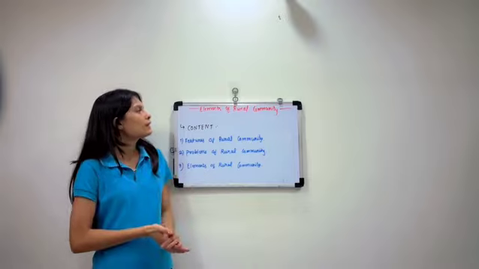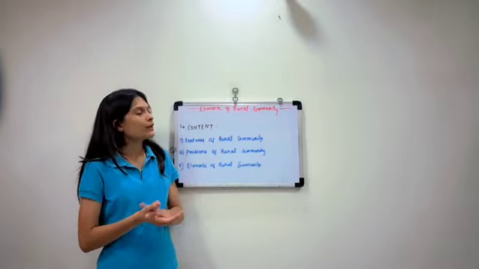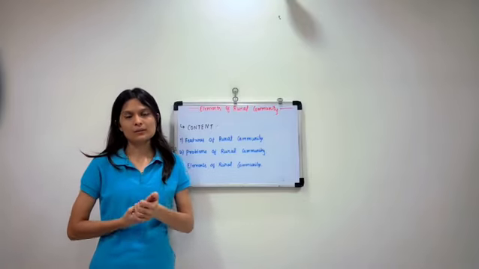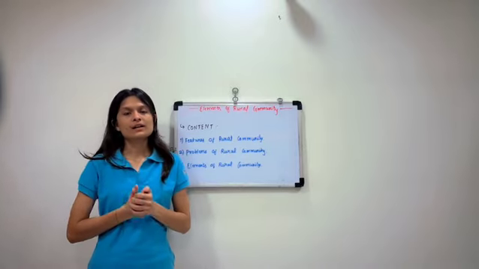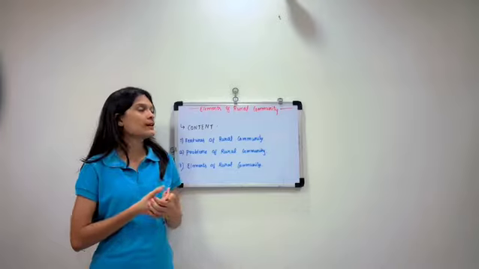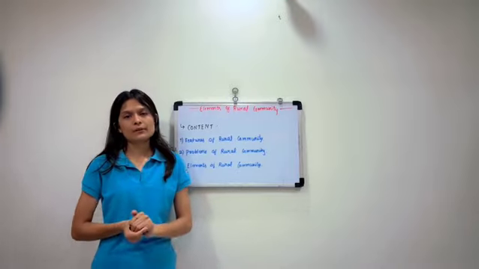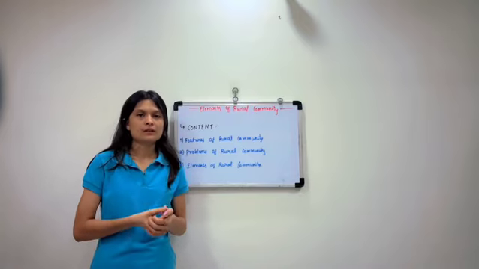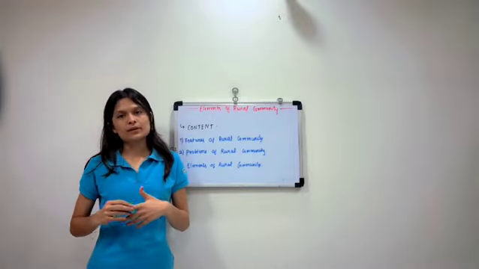Today we are going to learn about the elements of a rural community. First of all, what do we mean by rural community? Rural community means, does anyone have any idea? We can say that a rural community is a group of small people based on agriculture work living in a village. We can conclude that people living in a village or a small town, a very small town, are considered a rural community.